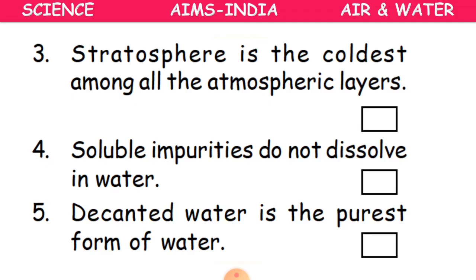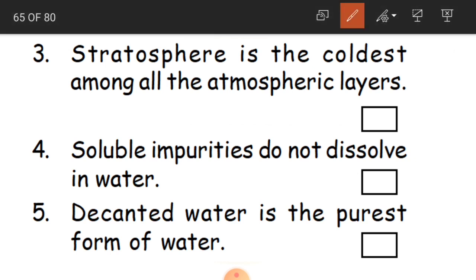Stratosphere is the coldest among all the atmospheric layers. Okay, children, this is the second layer of the earth actually. So is this true? No, this is false. Actually, mesosphere is the coldest among the layers.